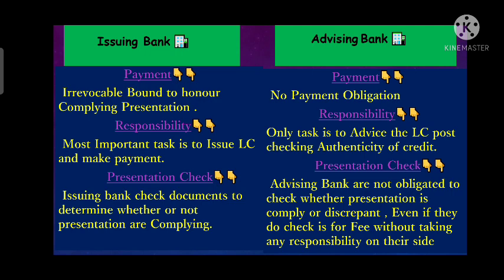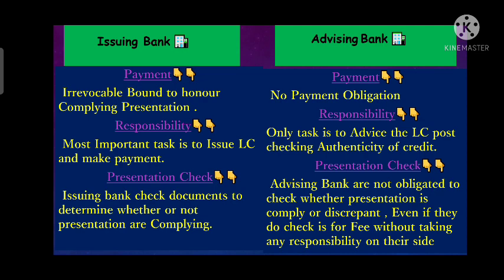So what does the advising bank do? As I mentioned, it only advises the LC after checking the authenticity of the credit. Once the LC is issued by the issuing bank and forwarded to the advising bank, the advising bank must be aware that this LC is authentic. If it is found that the LC is not authentic, it must not advise that LC. If it does advise it, it is advising at its own risk. So the advising bank must check the authenticity of the LC. After that, it will advise the LC to the exporter.